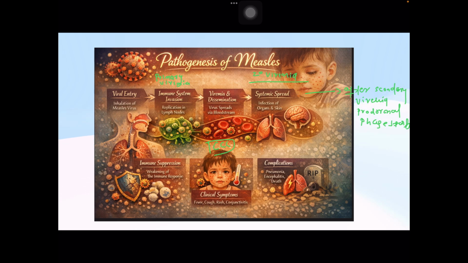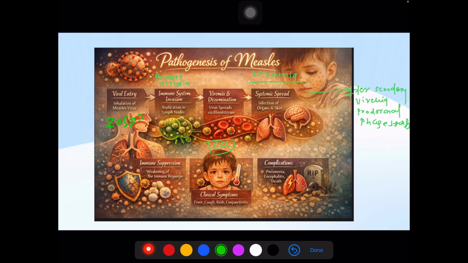So here is the pathogenesis of measles. The portal of entry is respiratory, by respiratory droplet. Once the virus takes entry, it attaches to the respiratory epithelium, and there is a primary viremia to the lymphoreticular system, and then a secondary viremia through blood to the organs and skin. After secondary viremia, prodromal symptoms start in the form of cough, coryza, fever, conjunctivitis, and later we have complications: pneumonia, encephalitis, and death may occur in certain individuals.